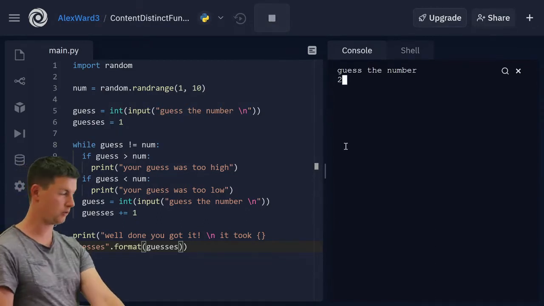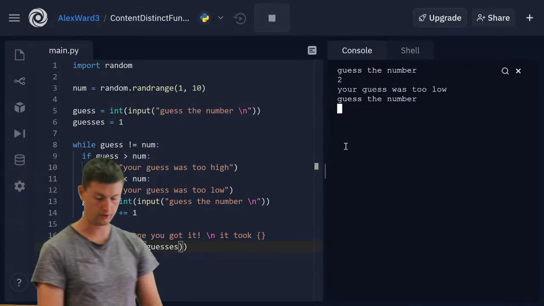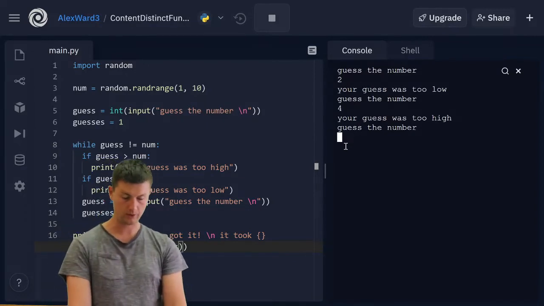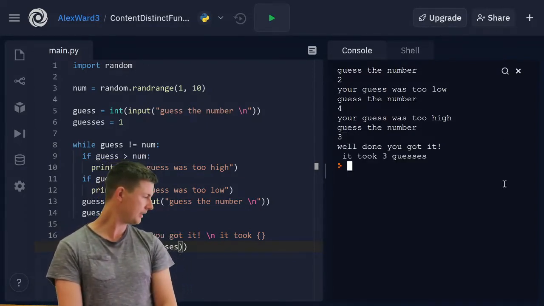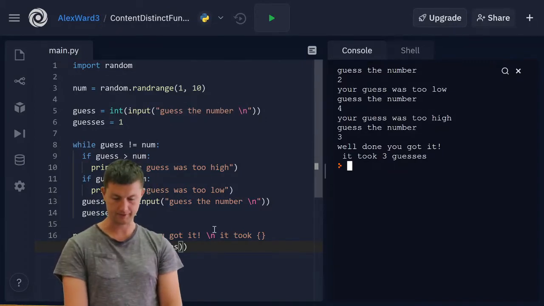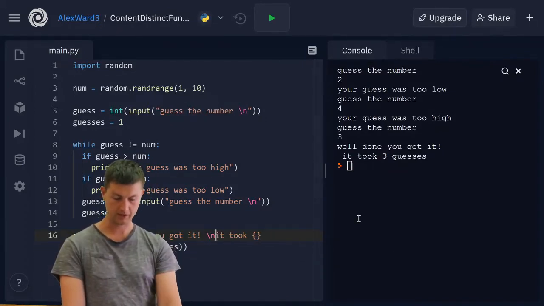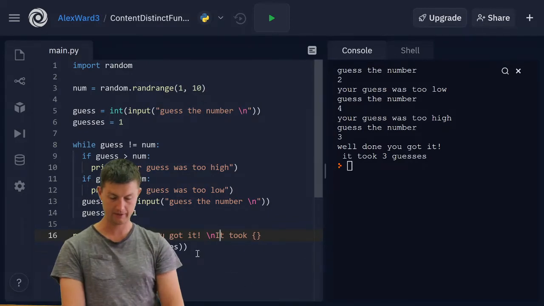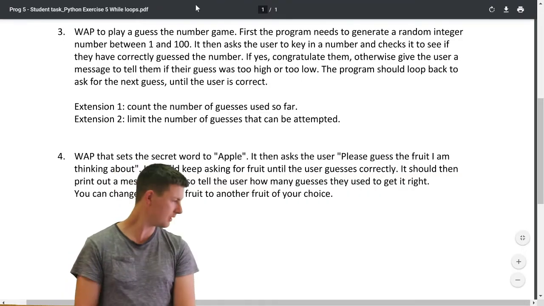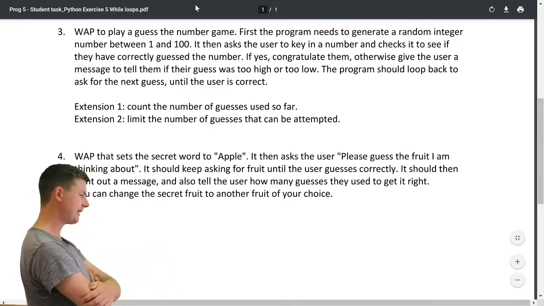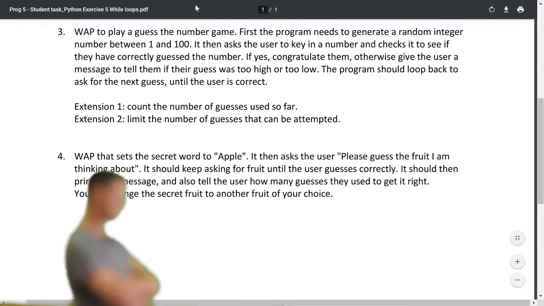Guess the number. It's 2. Your guess was too low. It might be 4. Number was too high. Well, I guess it's going to be 3. Well done, you got it. It took 3 guesses. Get rid of that space there. Maybe capitalize that one. Cool. One more extension. What is it? Extension 2. Limit the number of guesses that can be attempted.